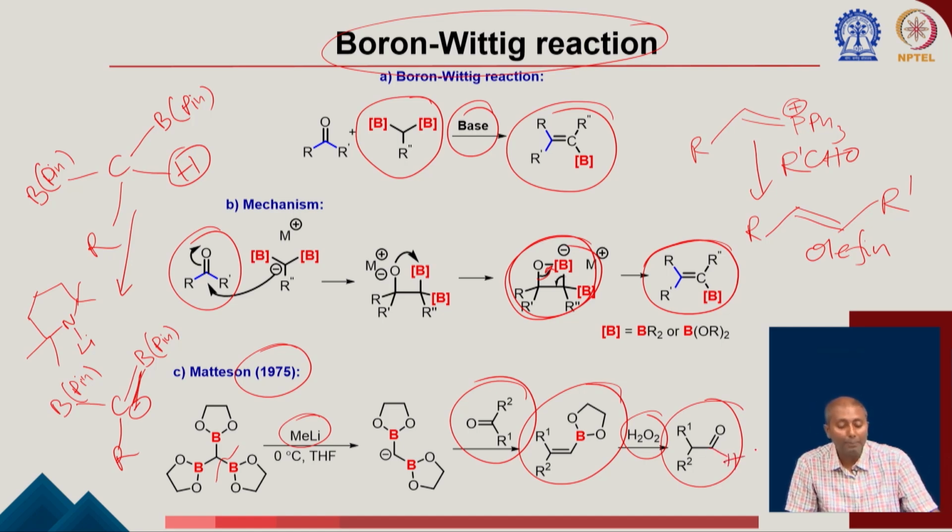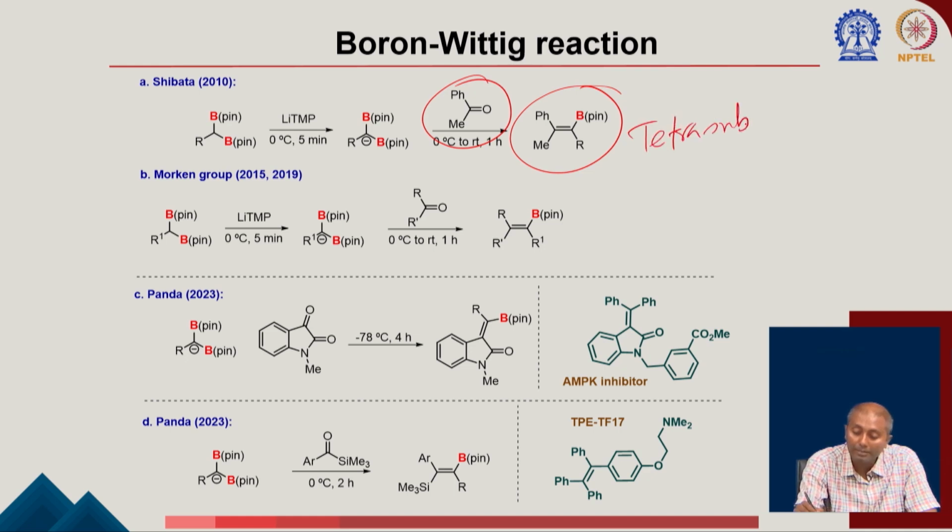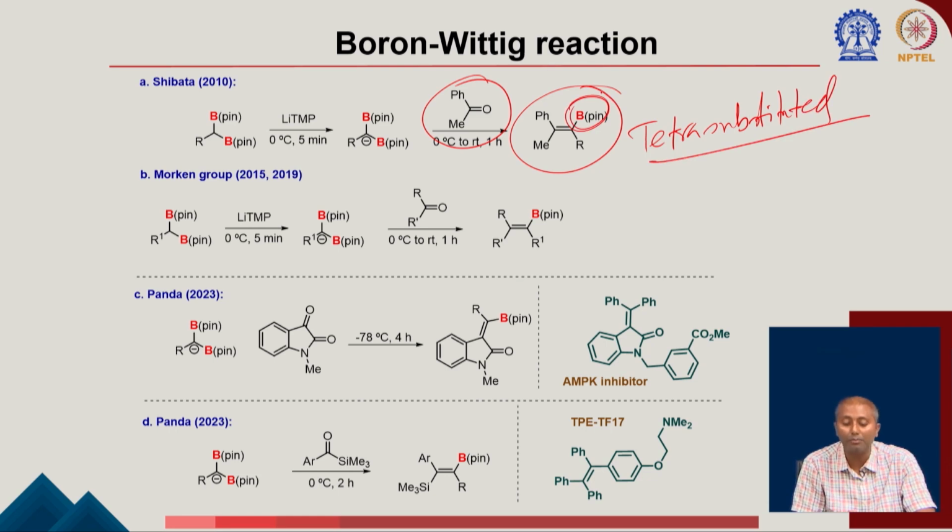After that, this chemistry became very popular. The Shibata group applied this chemistry using acetophenone and other ketones, and he allowed the synthesis of tetrasubstituted vinyl boron compounds. Very importantly, this reaction comes with very high stereoselectivity. Then the Morken group had 2 different publications on this topic, and they also solved several problems with the reaction with aldehydes. When you are trying to make trisubstituted compounds, there are some problems with the stereoselectivity that can be solved by adding some extra base as additives.